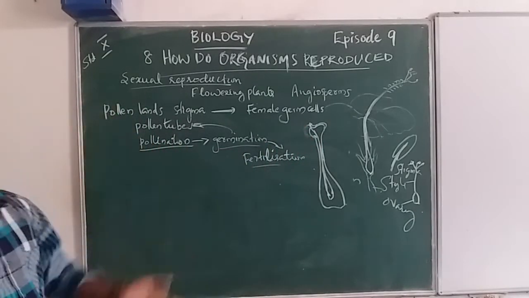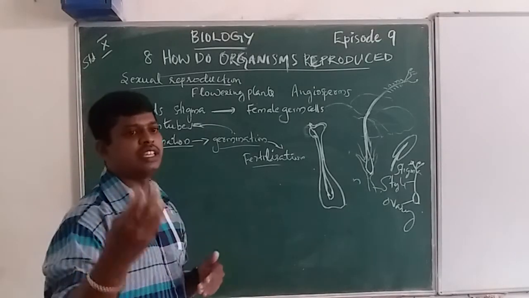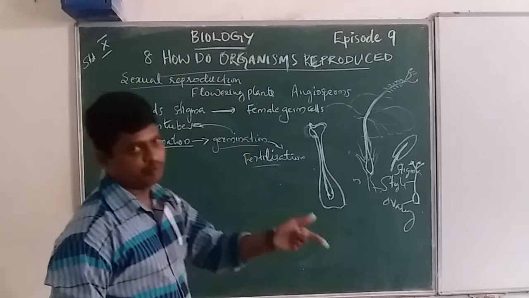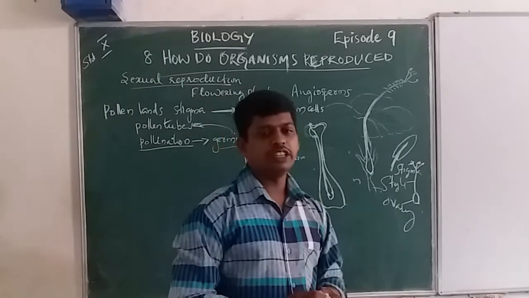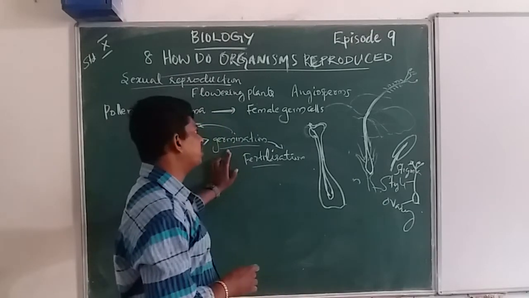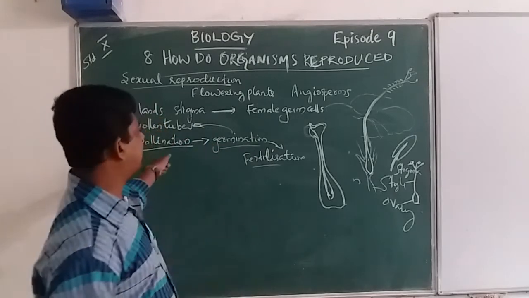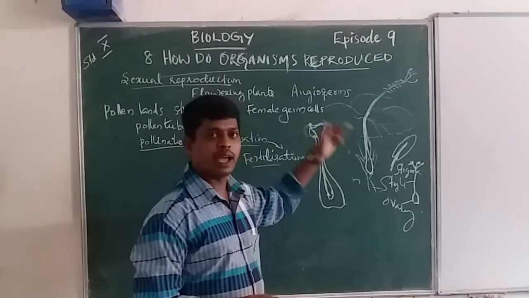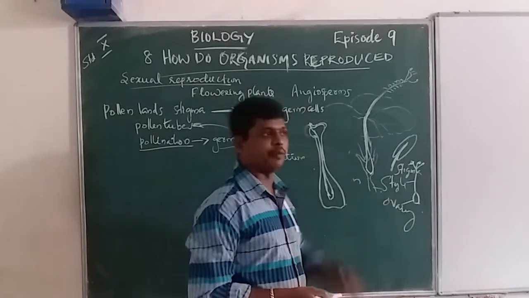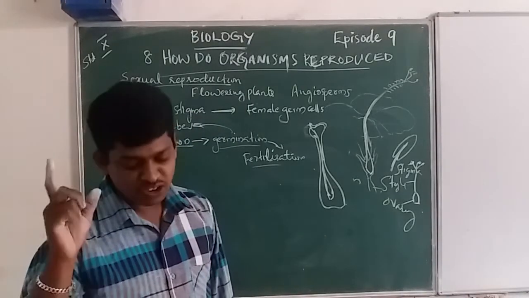Pollination means the pollen grains attach to the stigma of the flower. That process is known as pollination. After pollination, the pollen tube grows out of the pollen grain. That is known as germination. And the last, fertilization: the male gametes through the pollen tube come into contact with the ovules of the ovary. That is known as fertilization.